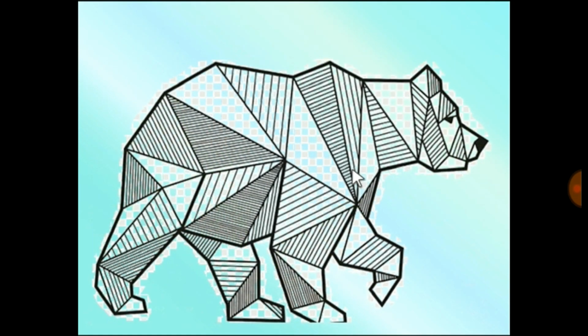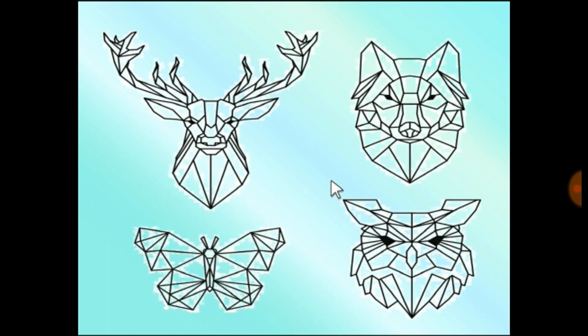So now see this. Same thing. You have only used straight lines, made a triangle using geometry. You can make this diagram or this figure, right? So geometry is very interesting.